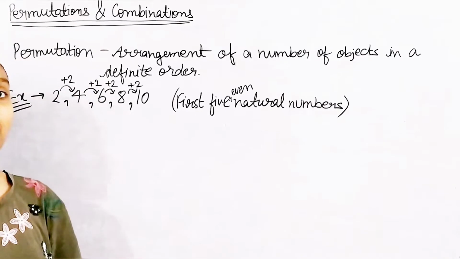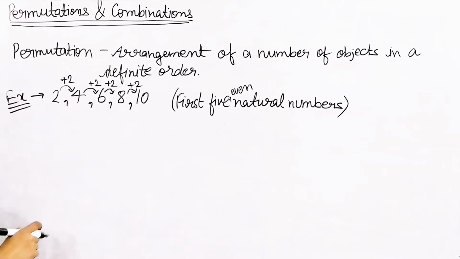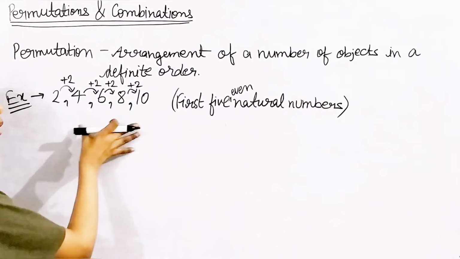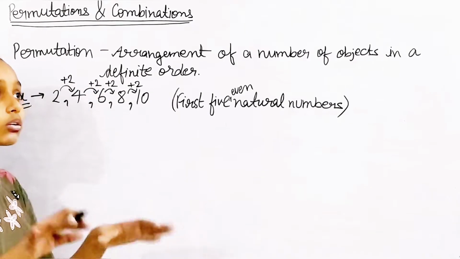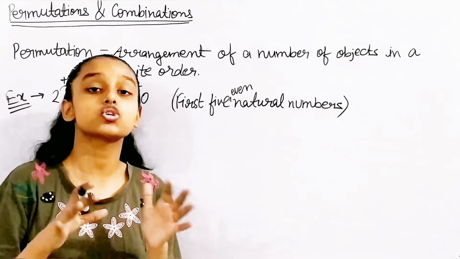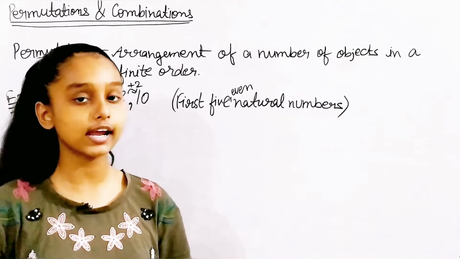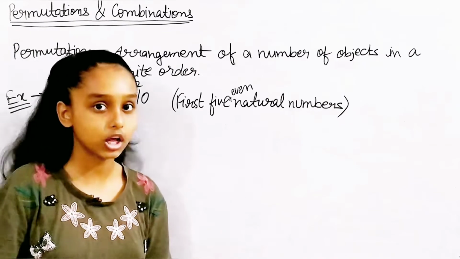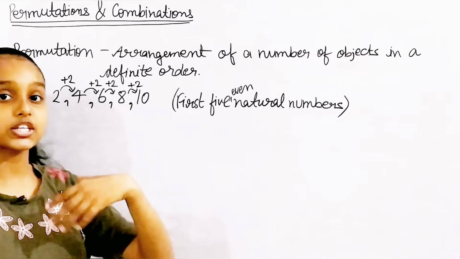We'll discuss that later, not now. I hope you all can understand this because this permutation topic is really easy. All these concepts are really easy to understand, and we'll have no confusion at all. I hope this permutation topic is clear to you.